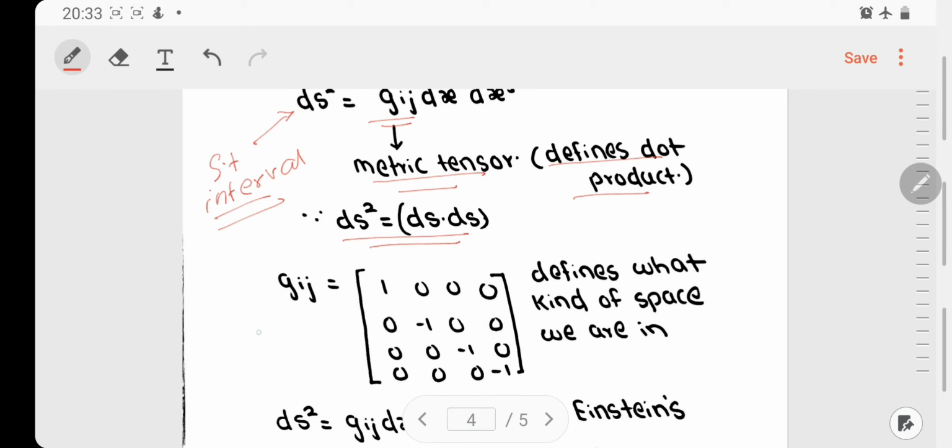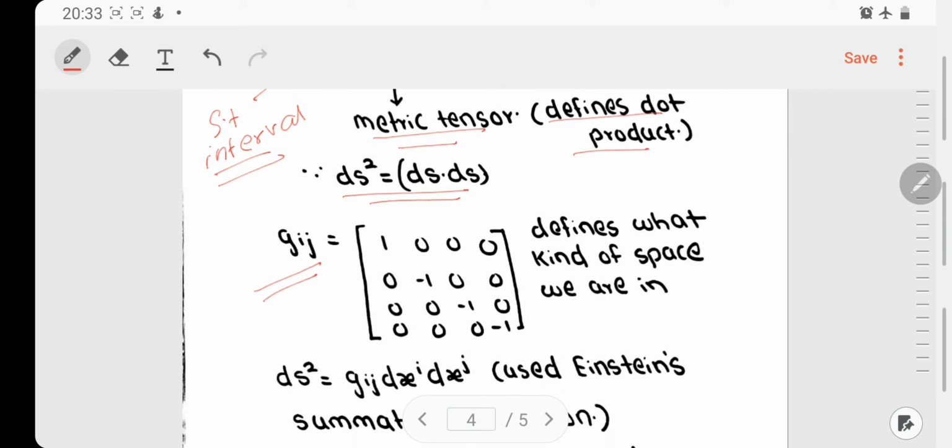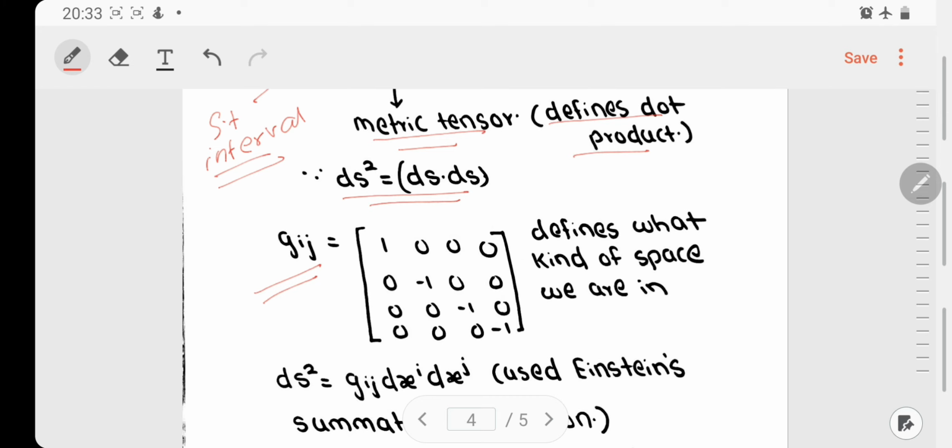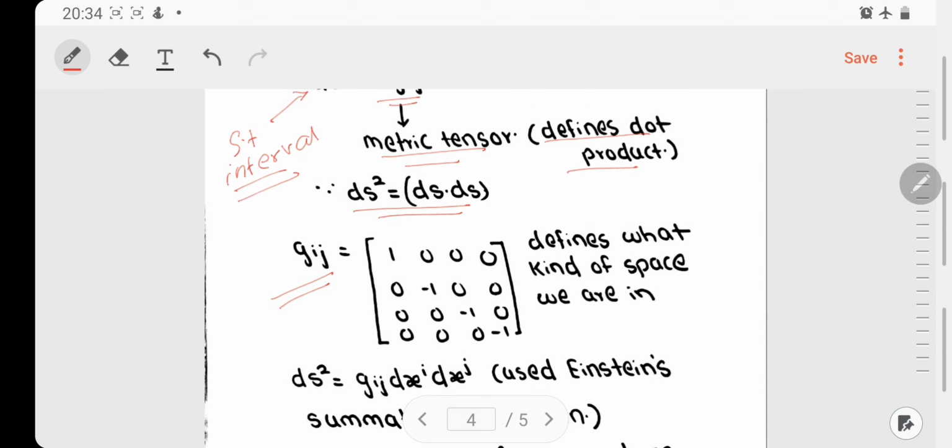Now as I told you, you can consider it as a matrix, so in matrix representation this g_ij is given as a diagonal matrix with the diagonal elements 1, -1, -1, -1. Let us see how this relates to the space-time interval.